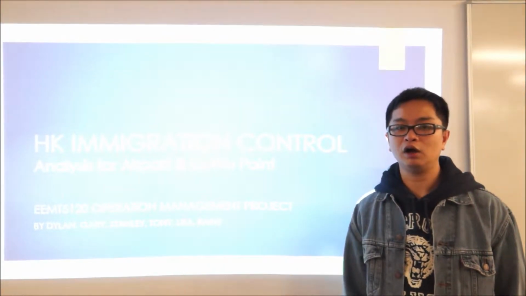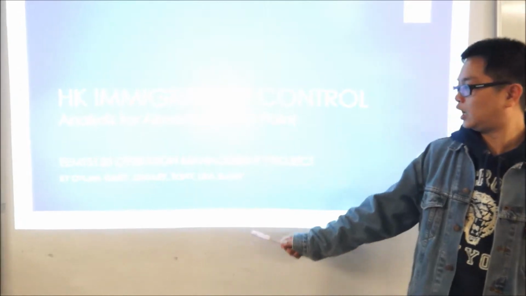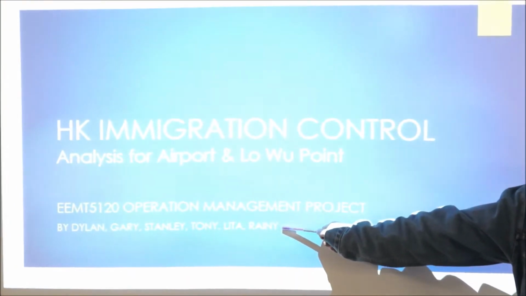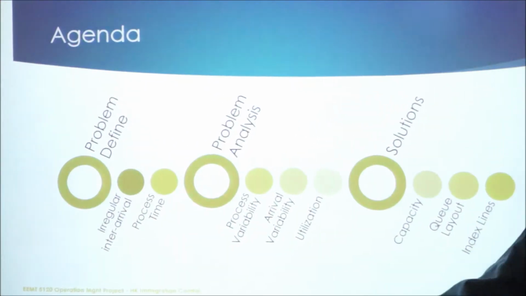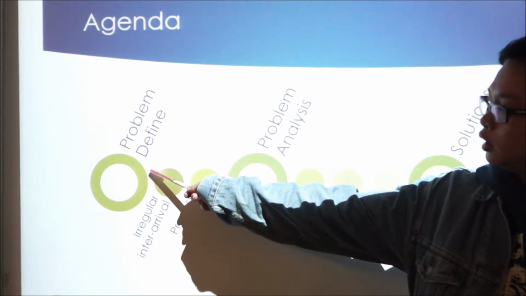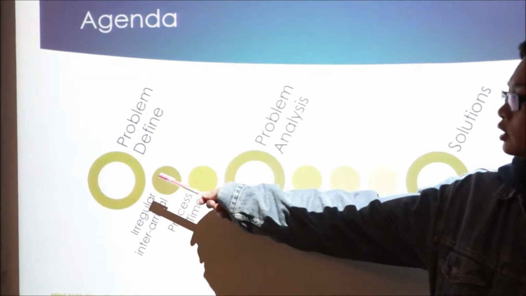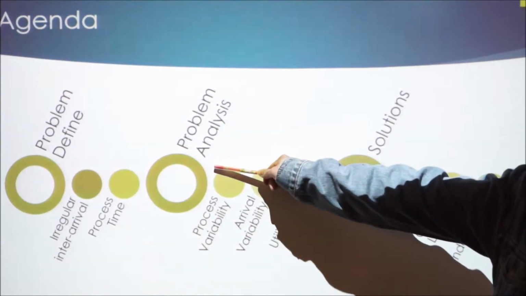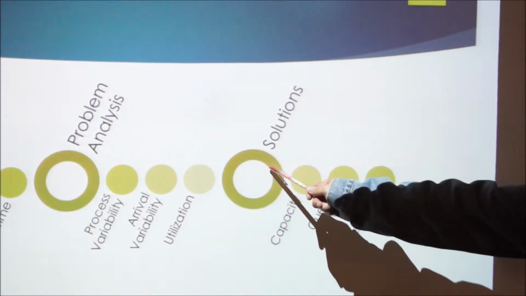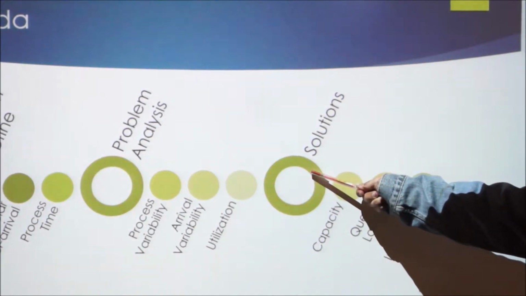The topic is Hong Kong Immigration Control, analysis of Hong Kong Airport and Local Control Point. There are 6 members in our group. In our presentation, there are 3 parts. Problem define: we will forecast the number of passengers in the coming year. Problem analysis: we will find out the variability. And the solution: we will give some suggestions to the problem.